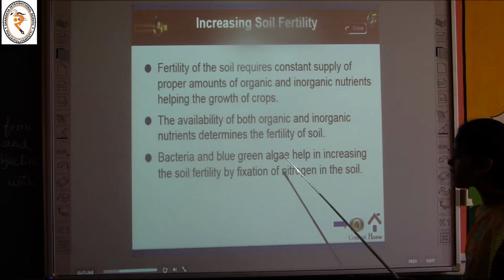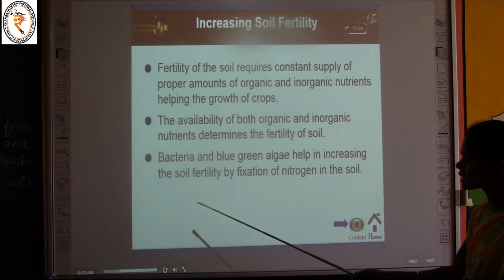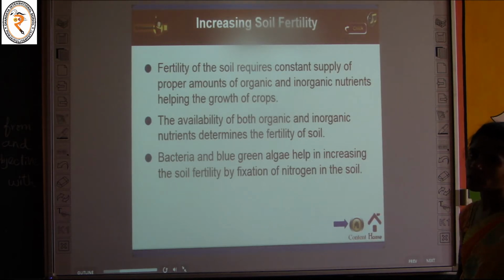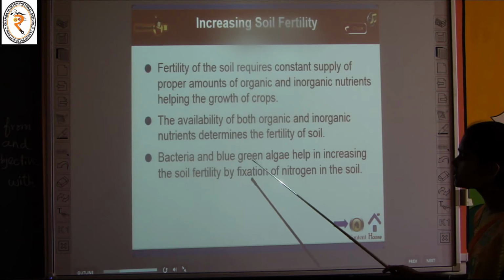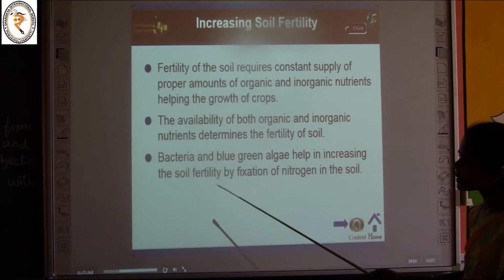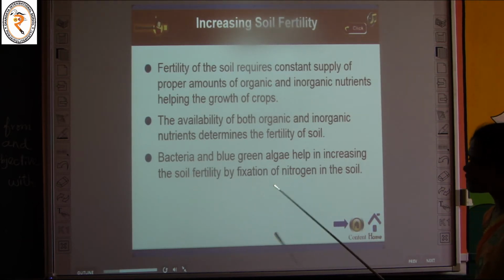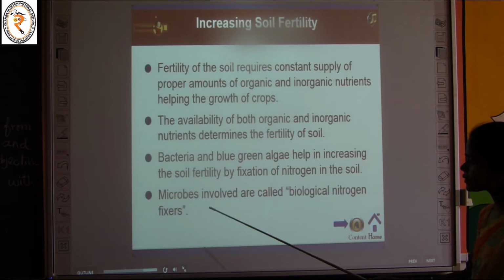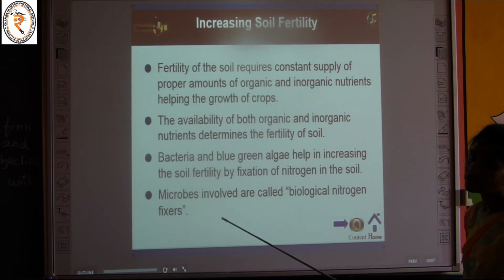Bacteria and blue-green algae help in increasing the soil fertility by fixation of nitrogen in the soil. So, which microorganisms help in the fixation? It is bacteria and blue-green algae. The microbes involved are called biological nitrogen fixers.